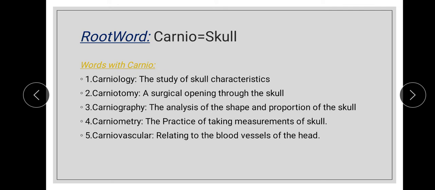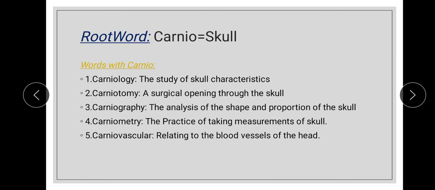And these are the words with carneo. The first word is carneology, which means the study of skull characteristics. And the example sentence is, Ram is specialized in carneology. He likes it very well. And coming to the next word, carneotomy, which means a surgical opening through the skull. And the example sentence is, surgeons performed carneotomy while operation.